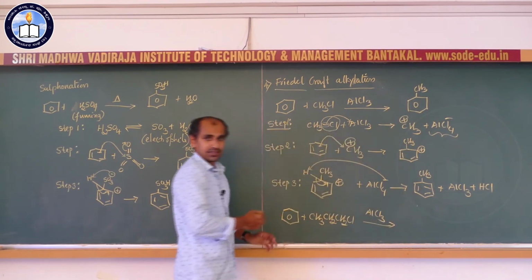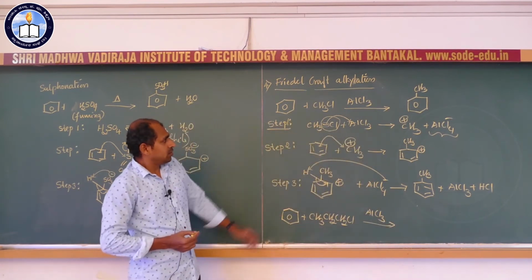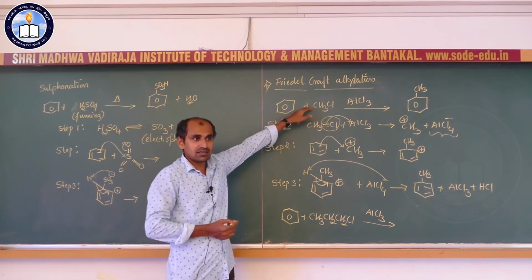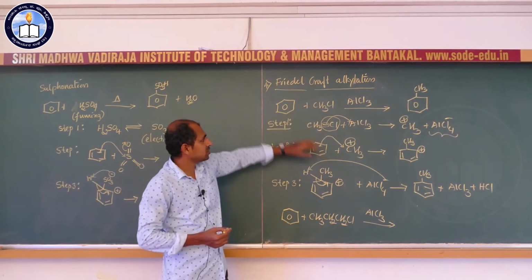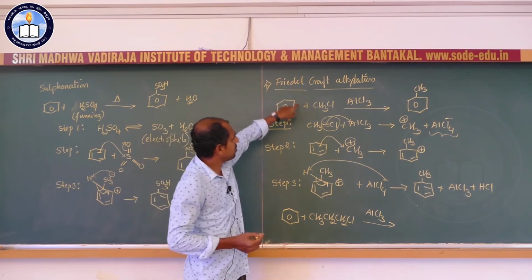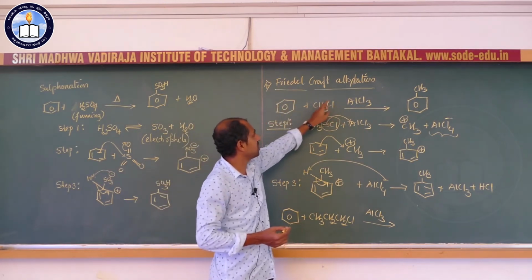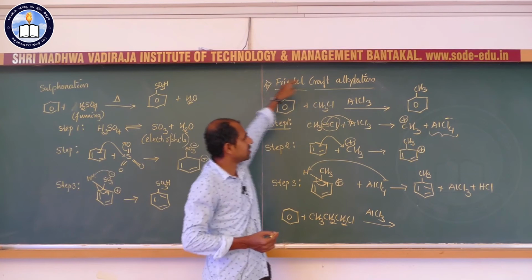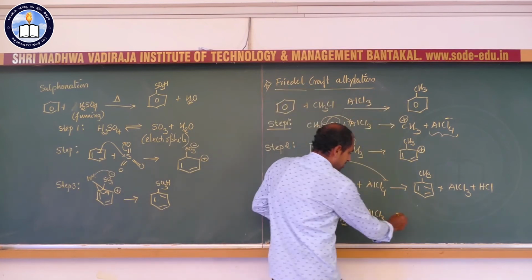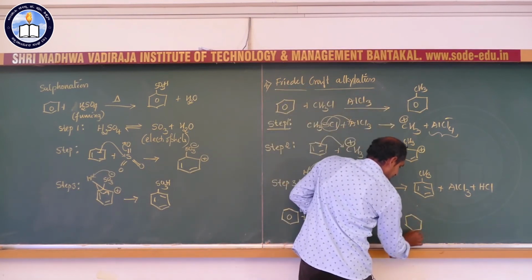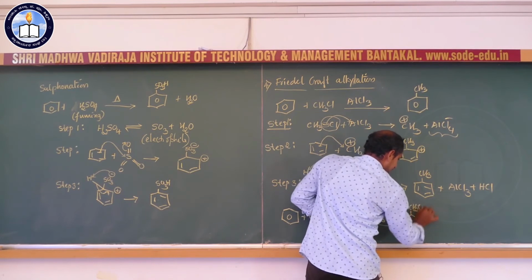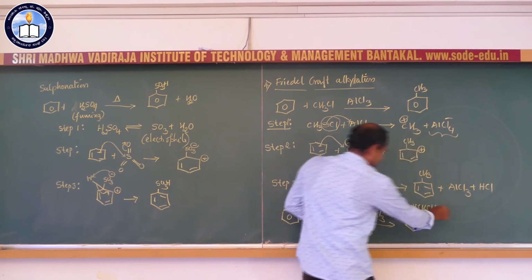What could be the product? If you think about this mechanism, in the product the Cl is replaced and the alkyl group is directly attached to the benzene ring. In the same way, you may predict that we get propyl benzene.